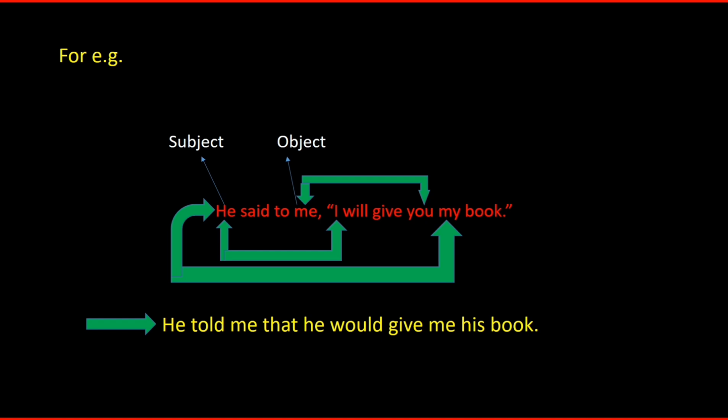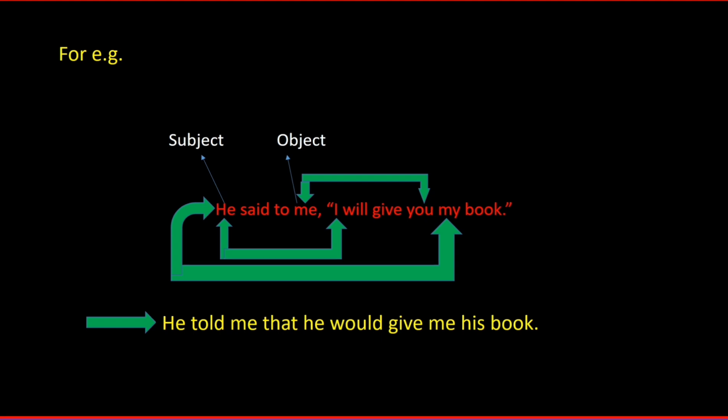So, in the reported speech, I is known as first person, so first person I will change with he, which is the subject of reporting verb, and you will change according to the object of reporting verb, which is me. Again, my comes under the first person, which is written in the reported speech. My will change according to the subject of reporting verb, which is he. So, the reported speech is: He told me that he would give me his book.